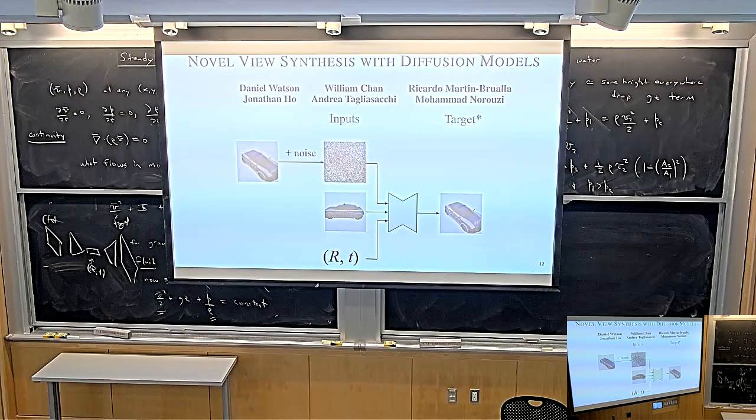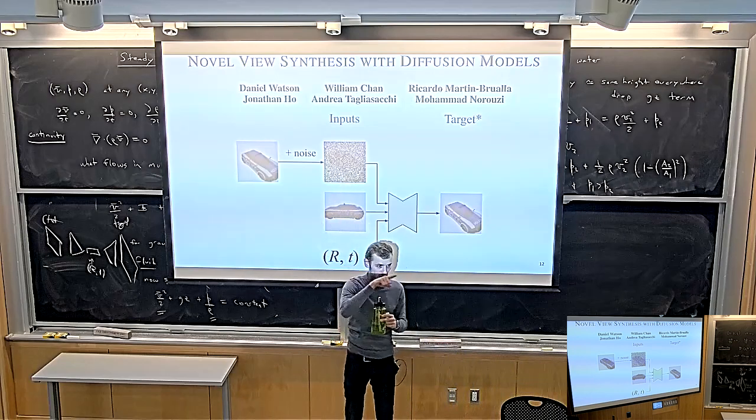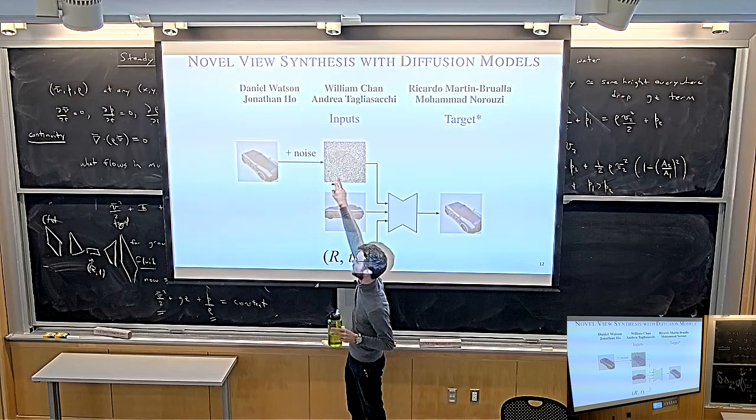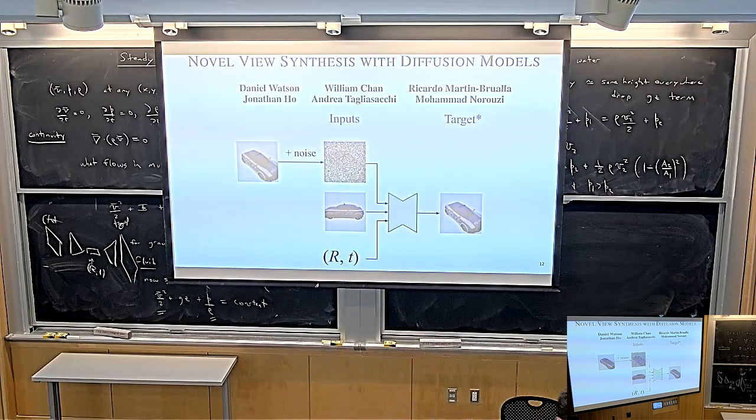Yes, it doesn't do anything interesting with the camera pose. It basically just sticks the camera pose in there and is like, let's see what happens. Somewhat similar to a light field network. That's the aspect in which it's like a light field network, basically. And in fact, when they say camera pose, there's some subtlety in how they actually encode it. In practice, for each pixel in this image, they compute the ray direction and then the actual ray. And then they concatenate the ray to every pixel, and that's how they incorporate it. But it doesn't actually make a big difference. You can do it either way. It's okay, but good questions.